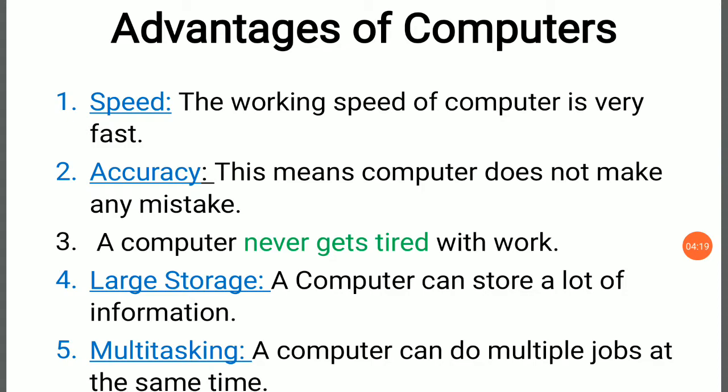Second, accuracy. This means computer does not make any mistake. See, when human being is doing calculation with large numbers, it may be possible they may commit any mistake. But when computer is doing calculation with large numbers, there is no chance of mistake. Computer will do calculation with 100% accuracy without any mistake.